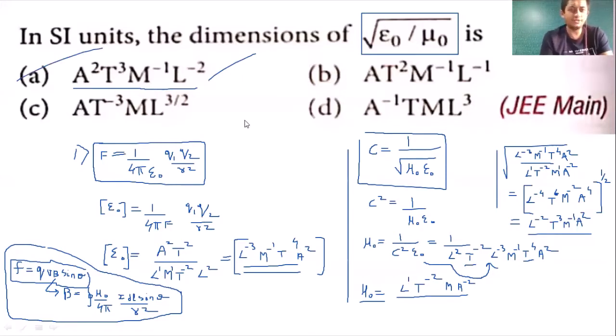Understood? Very good. So you should know the dimension for epsilon naught, how to find it out. You should also know how to find the dimension for mu naught. If that is done, you can calculate anything. अब यहाँ पे बोला था epsilon naught by mu naught. कल को अगर बोल दे find a dimension for 1 upon mu naught epsilon naught, तब तो कुछ करना ही नहीं है. Then directly remember that 1 by mu naught epsilon naught is c. वो तो directly तभी हो जाएगा, right? चलो, let's move on to the next question.